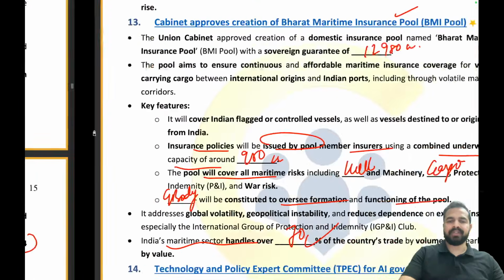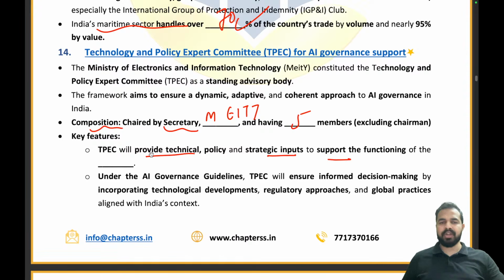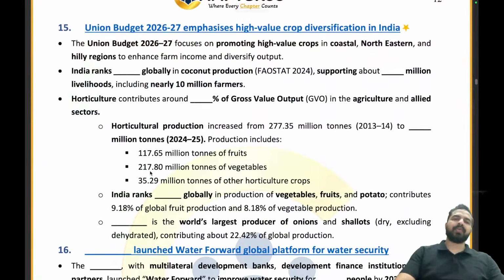Let's now try to answer these questions quickly. So TPEC Committee for AI Governance Support. So the composition is chaired by Secretary of which ministry? Ministry of Electronics and Information Technology. And they are having how many members? 5 members. TPEC will provide technical policy and strategic inputs to support the functioning of AIGEG, right? That's all.